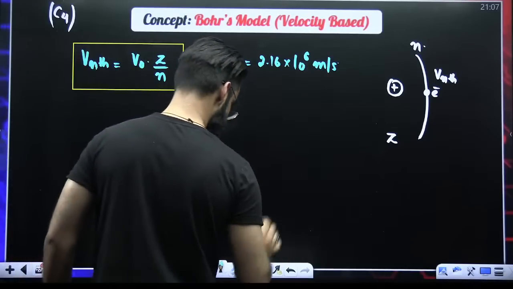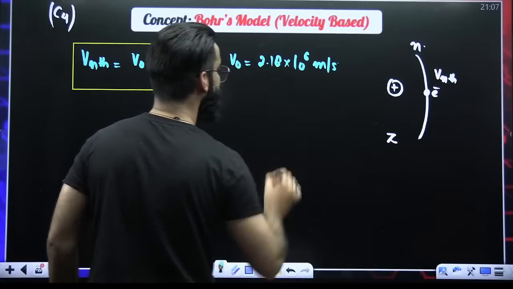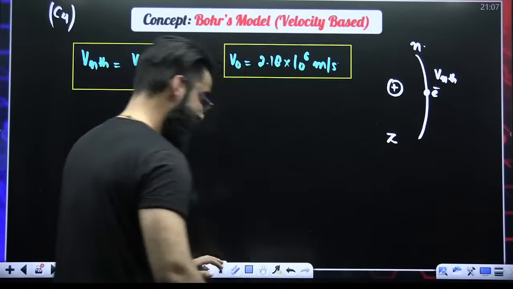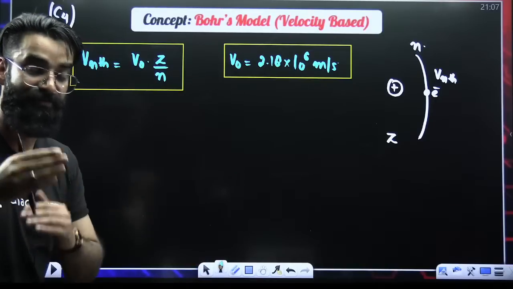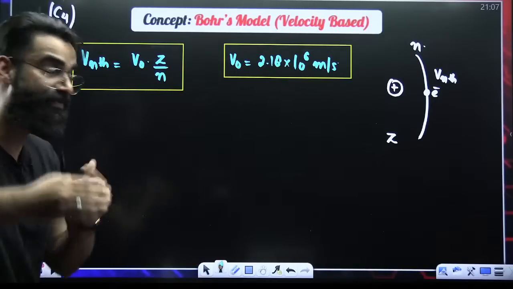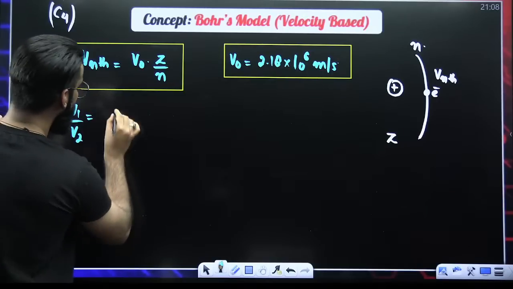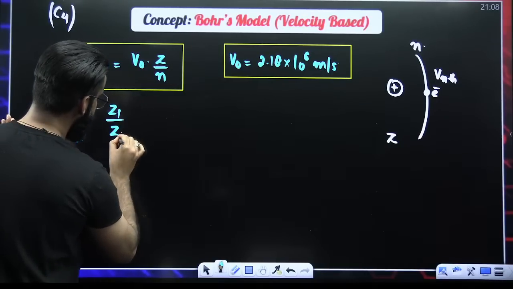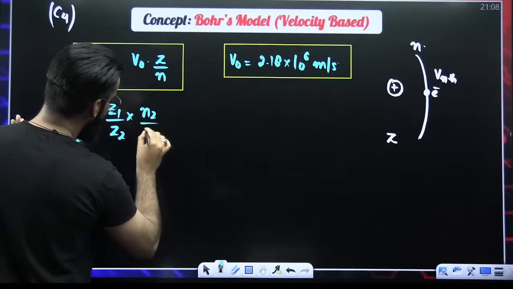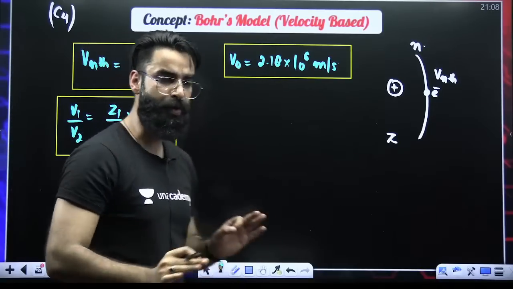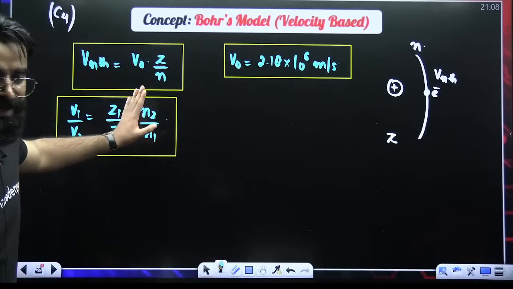Remember this as well. And when you have to compare the velocities of electrons moving in two different orbits, the formula is V1 divided by V2 is equal to Z1 divided by Z2, multiplied by N2 divided by N1. Any question based on these two formulas, you can easily solve.